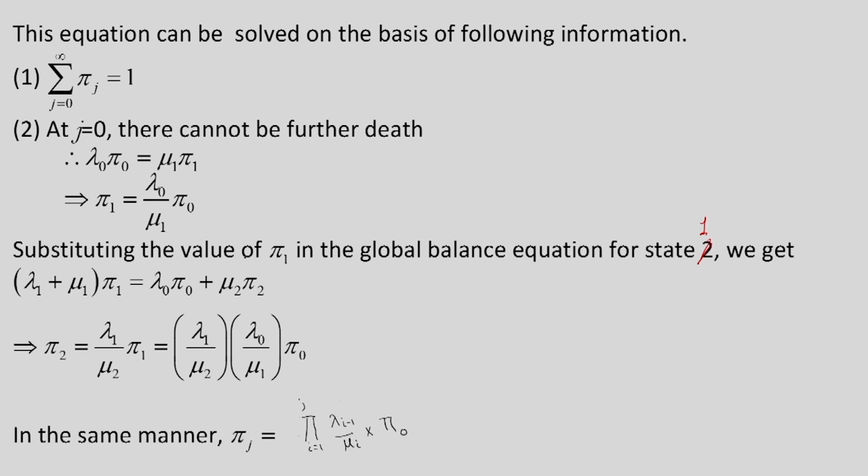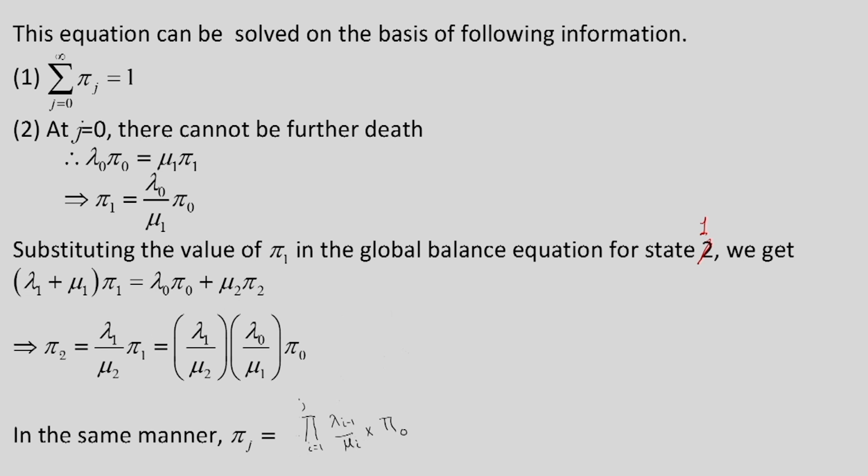Now, substituting the value of pi 1 in the global balance equation for state 1, the probability rate of leaving state 1 is pi 1 into (lambda 1 plus mu 1), which is equal to the probability rate of entering, that is lambda 0 pi 0 plus mu 2 pi 2.